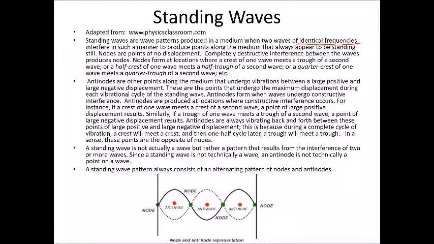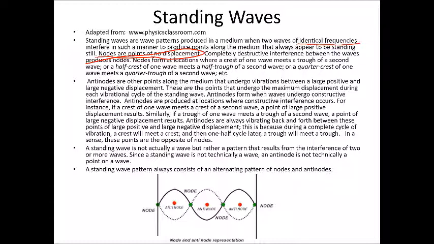The nodes are the points that appear to have no displacement. So at those points, you get complete destructive interference. Nodes form where a crest of one wave meets a trough of another wave.